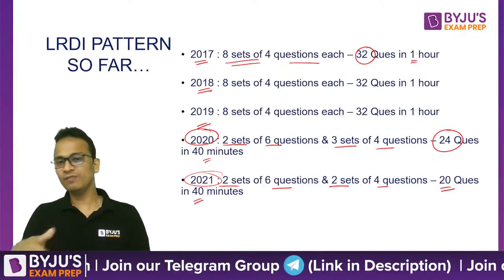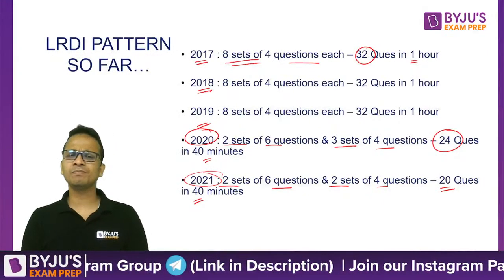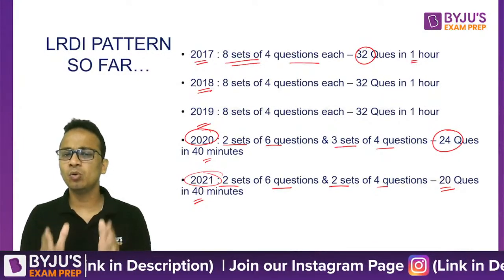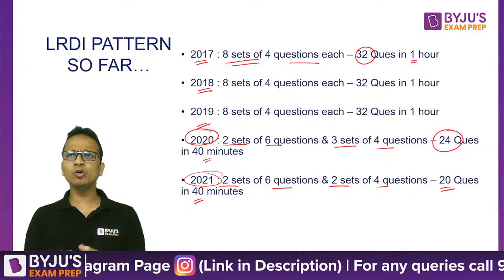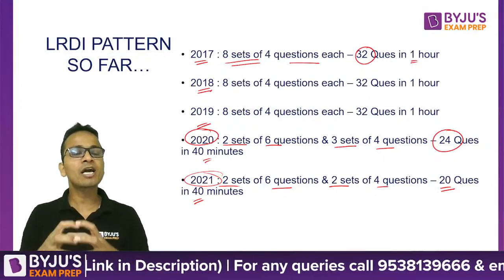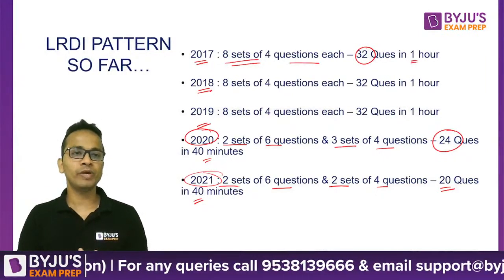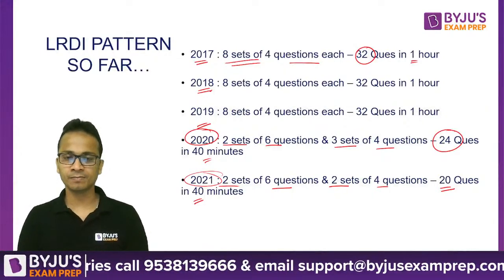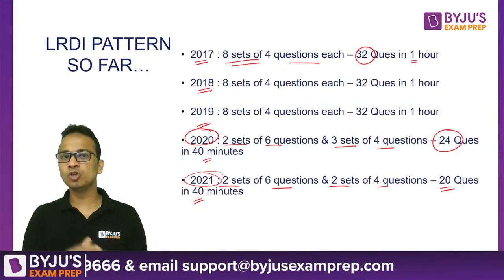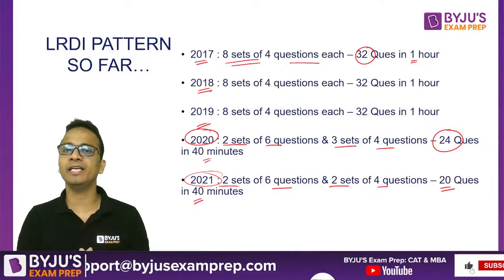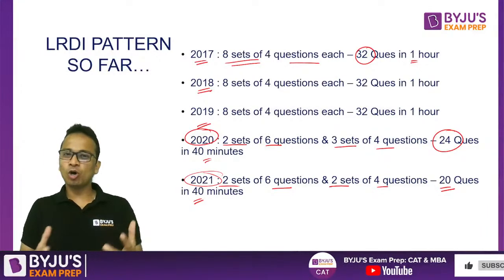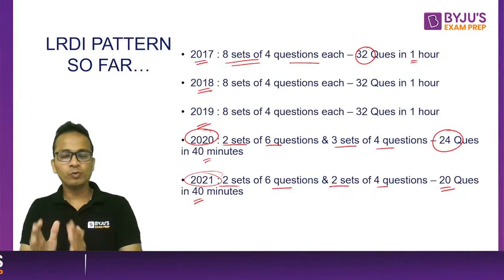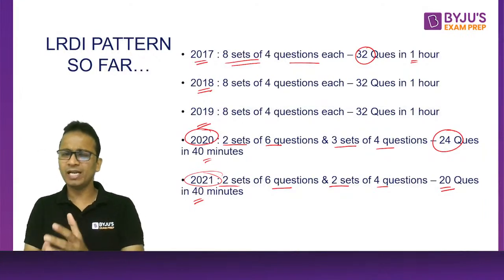All right, so 12 to 13 questions, definitely your percentile will be above 90%. Now what you need to do is maintain your calm and composure while solving a particular DI set. One very important thing is you should not get stuck in any DI set. Now I'll tell you what mistake we normally commit.